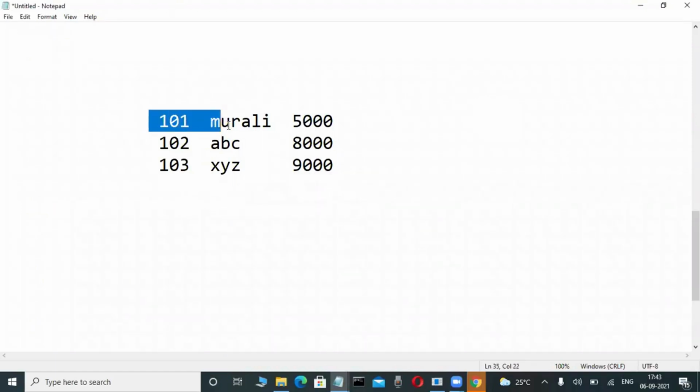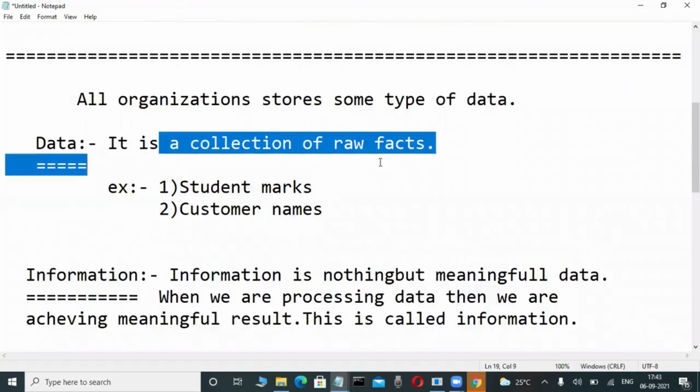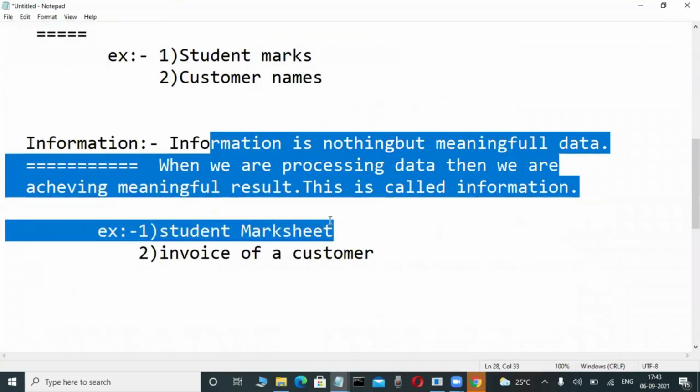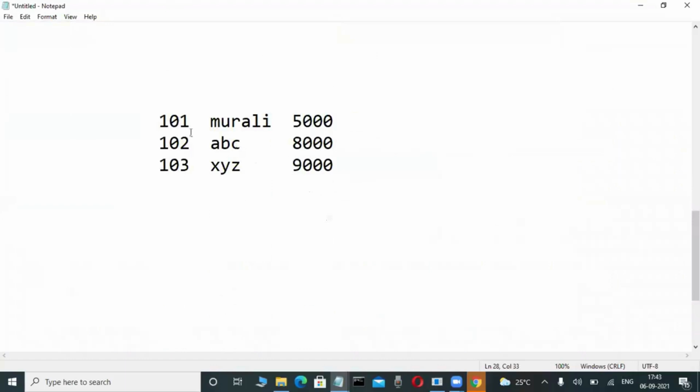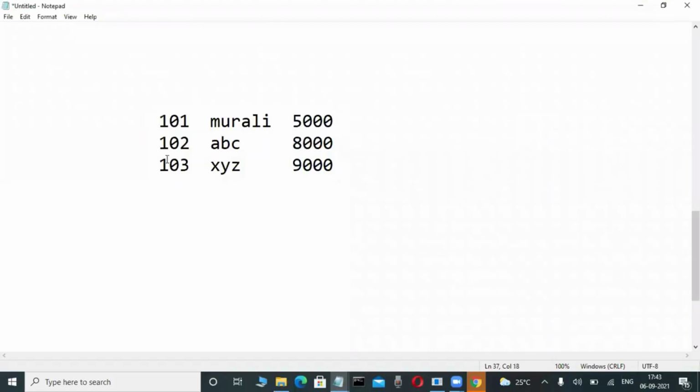Confusing. Something is there in my documentation. Is this data or information? Data has some definition, information means some meaningful data. Definitions, okay. But suddenly Murali sir writes something on the screen. Is this data or information? I am asking. So many fellows are saying, very good, this is data. Correct, this is data. Some fellows are thinking it is information. Okay, observe here.